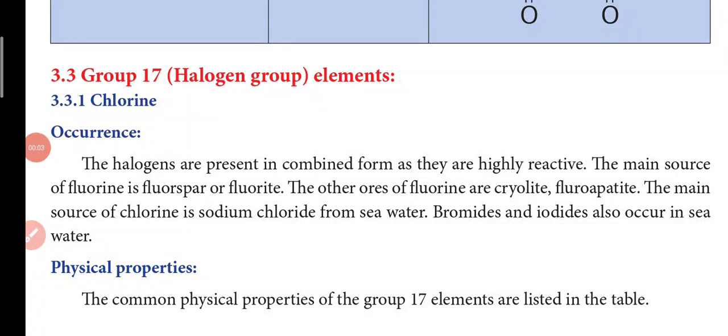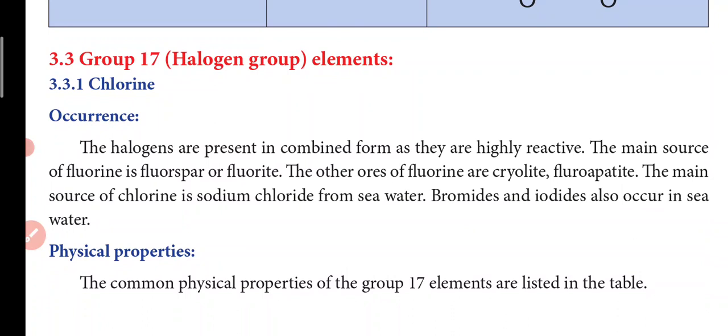Next group we have is group 17. So group 16 is over. There we saw oxygen, ozone, sulfur dioxide, sulfur trioxide, phosphorus trichloride, phosphorus pentachloride, their preparation, properties, and uses. Now we are in group 17. So one more group is left out to complete this p block elements.